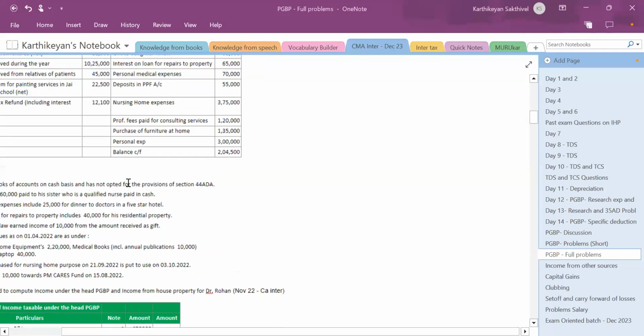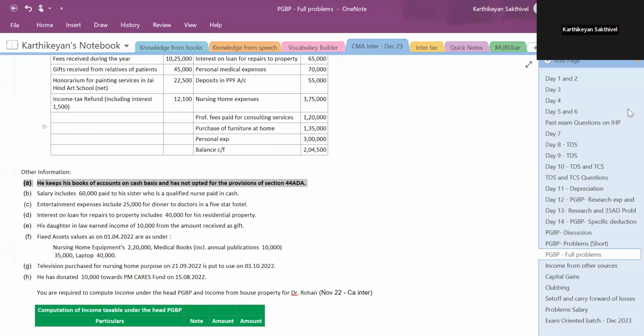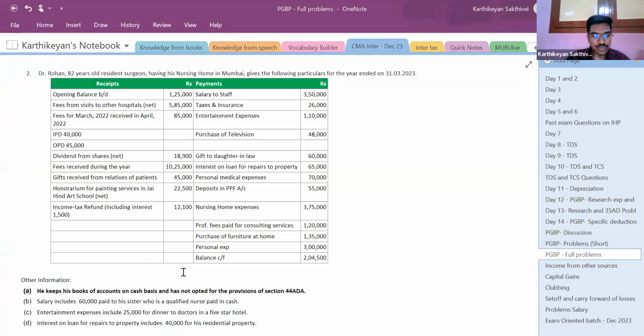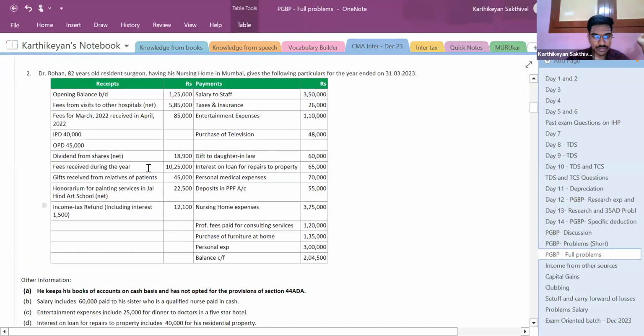The first point in the question is that he is maintaining his books of accounts on cash basis. Cash basis of accounting is a recognized method of accounting for the purposes of taxation. What is cash basis? Whenever a person receives money, it is treated as his income. Whenever he expenses it, that is treated as his expense. If you pay, it is expense; if money comes in, it is income. It is not accrual, it is exactly the opposite of accrual. So that is the first point which you need to check.